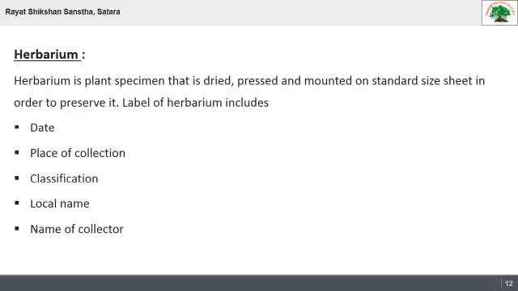Whatever name the plant has locally is mentioned at the right corner of the herbarium sheet. Then the name of the collector, meaning who collected that plant specimen. So this is very important information regarding that plant specimen, and this information is given on the lower right corner of that sheet.